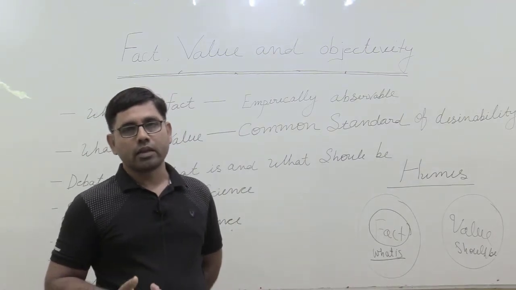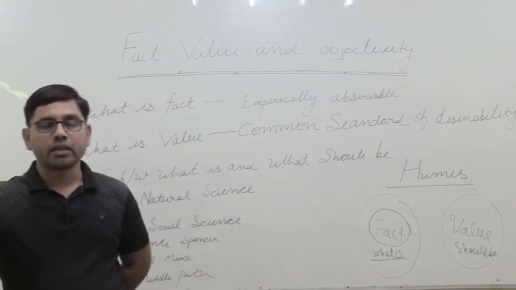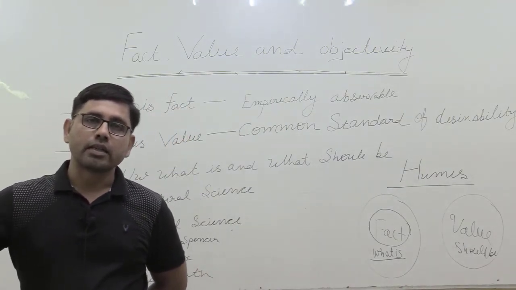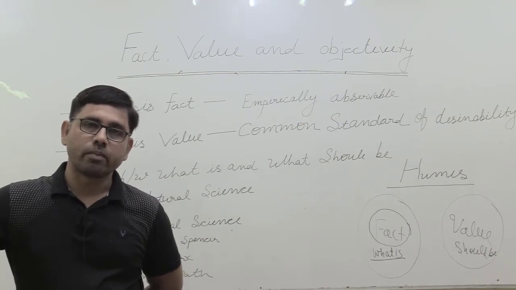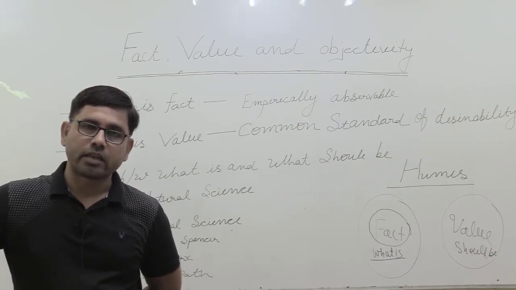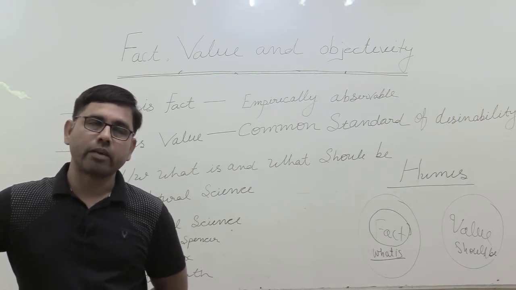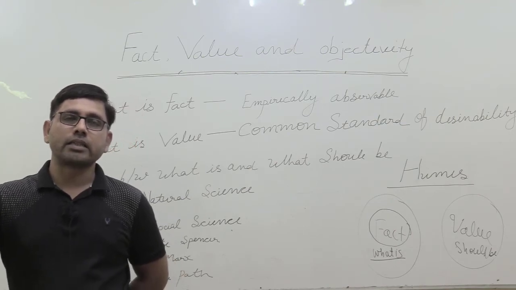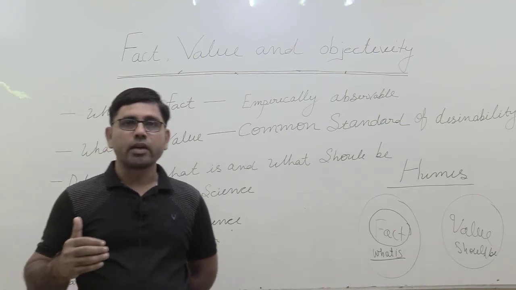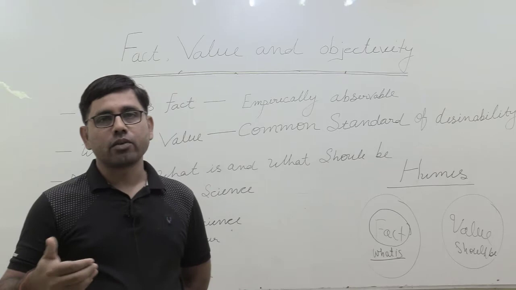Because of the value that I attach to shopping in Connaught Place, and shopping I will not do from this particular place, even though the same object that I want to buy is available at the same price. This place is much closer to me, less distance to travel. So the rational mind says I should go here, but the value-loaded mind says I should go there.